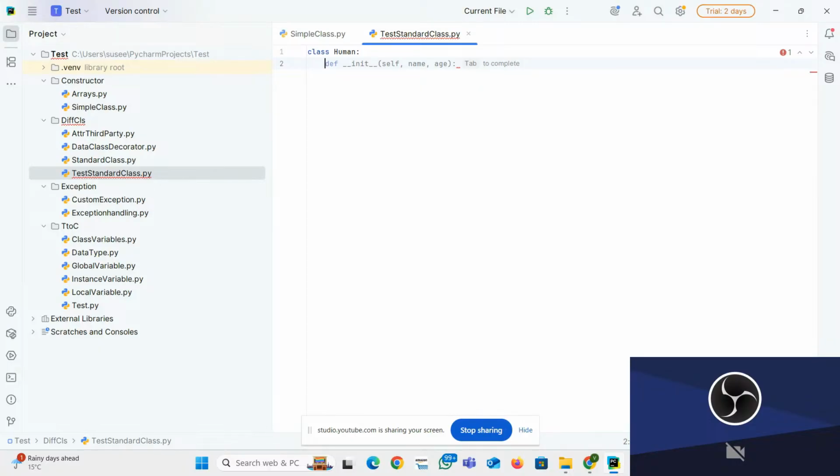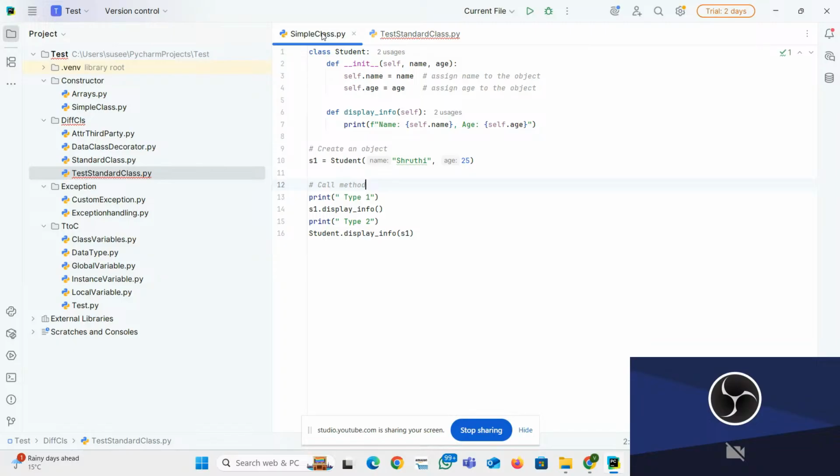Again, whenever you press tab, it automatically suggests the constructor. That is called the constructor. For the time being, I'm not going to explain that one. I'm going to explain only the very, very simple model. You'll feel it is simple stuff.